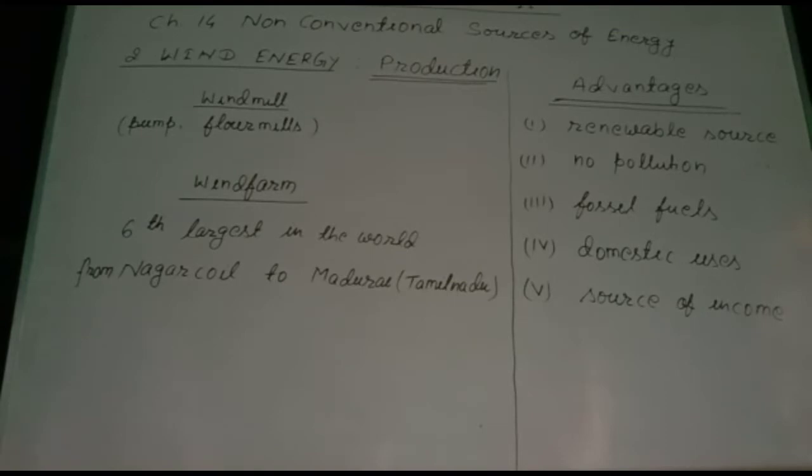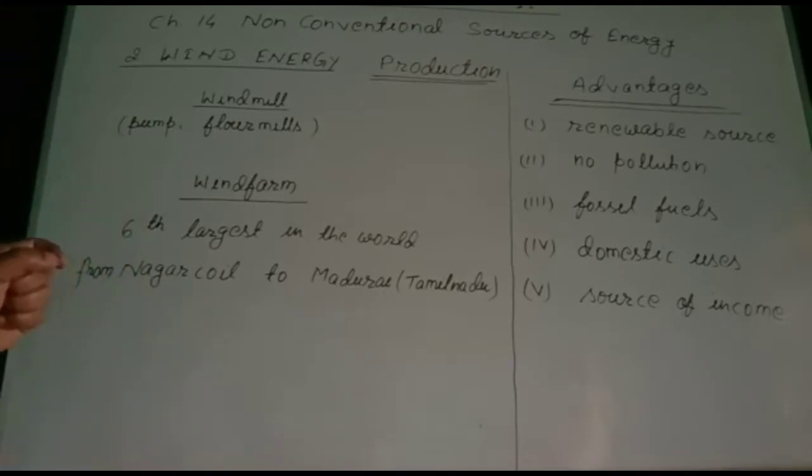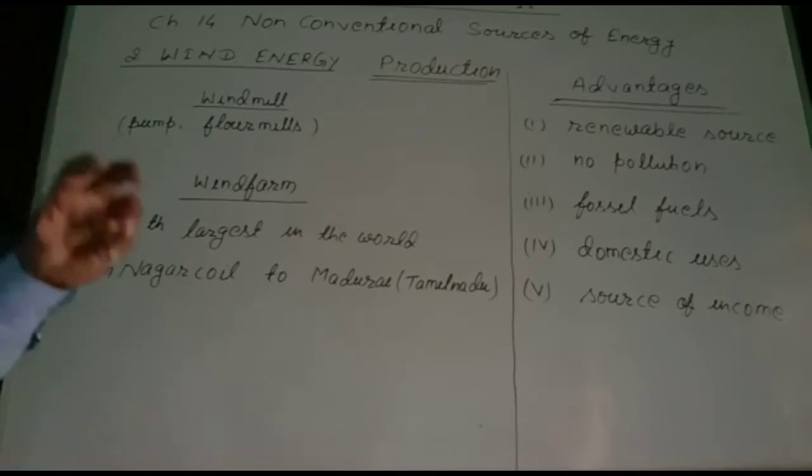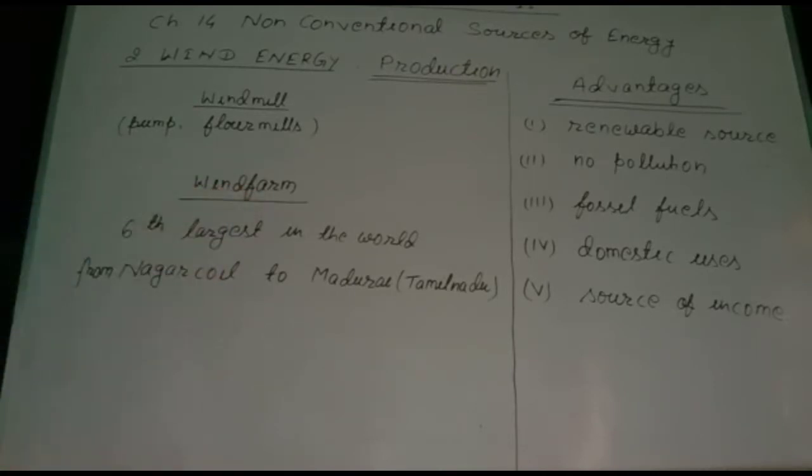When a number of windmills are connected together in a fixed pattern and in a cluster, then a huge amount of electricity is produced. To establish this is called a wind farm. I repeat about the wind farm. When several windmills are connected in a fixed pattern and in a cluster, that produces a huge amount of electricity, that is called a wind farm.